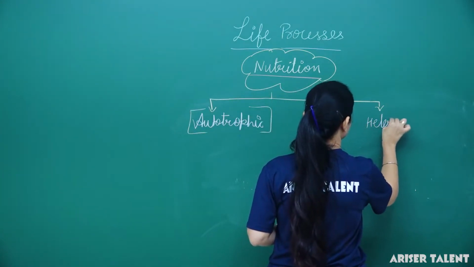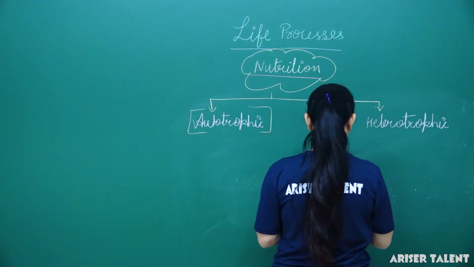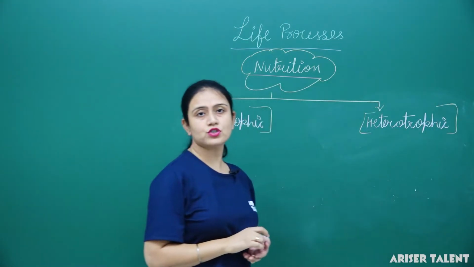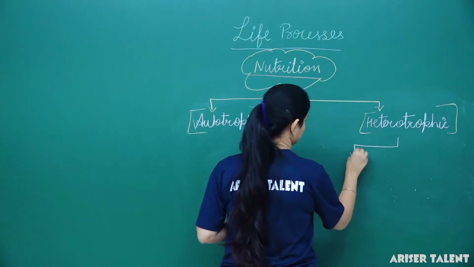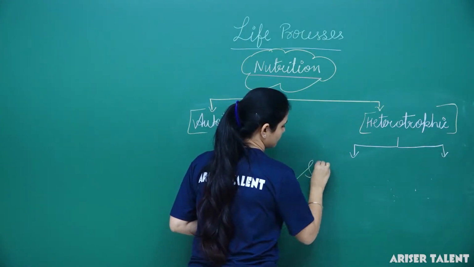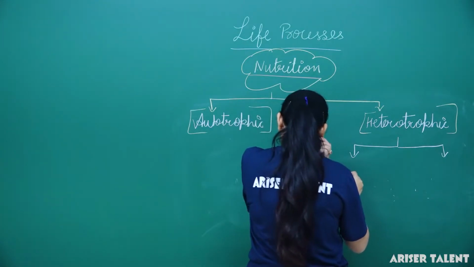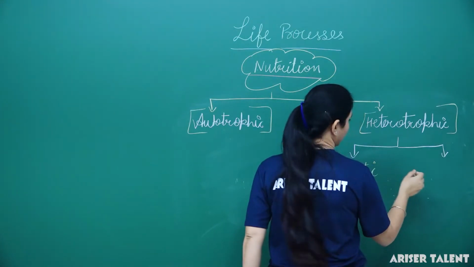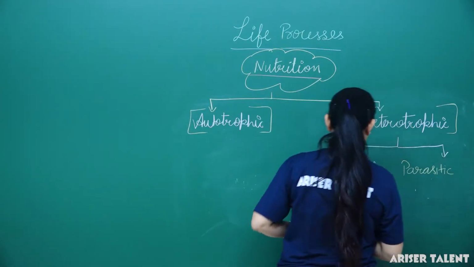Heterotrophic nutrition is again of two types: saprophytic nutrition and parasitic nutrition.